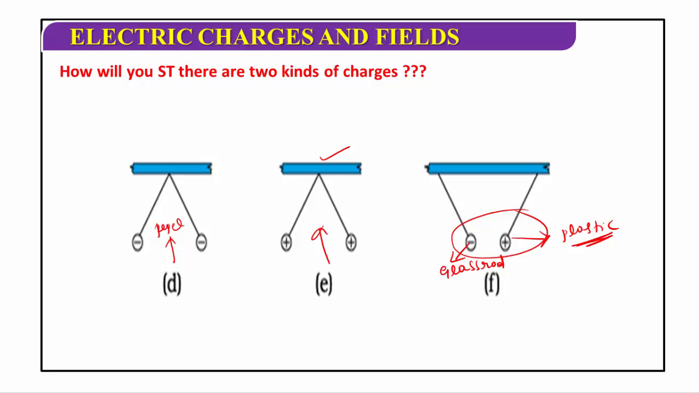From the above experiment we get that the charge produced on a glass rod is different from the charge produced on a plastic rod.